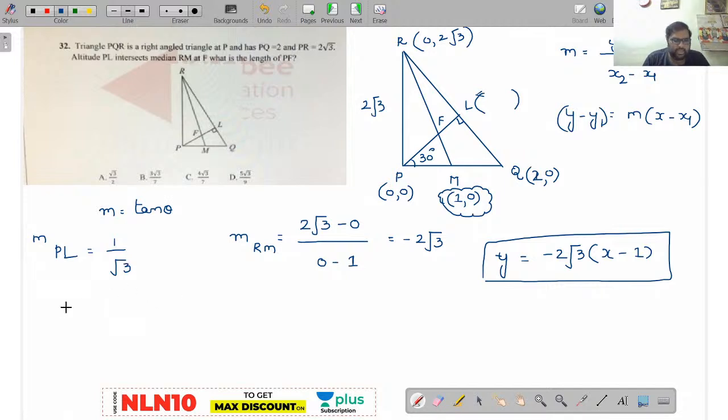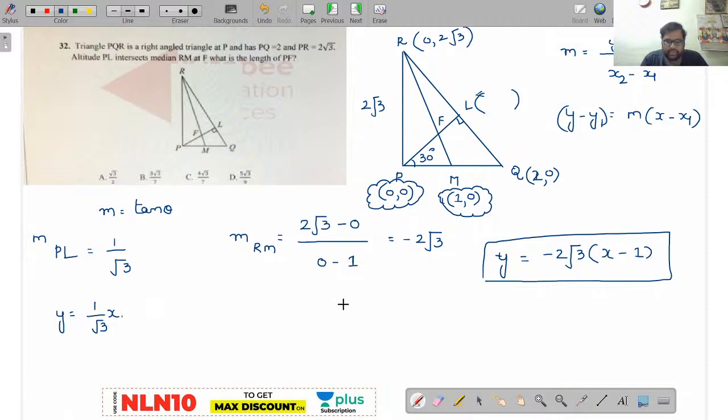Now what will be the equation for PL? Take down this as coordinates, x1 y1. Now y is equal to 1 by root 3 into x. Done. Now see here, already you know this y value.